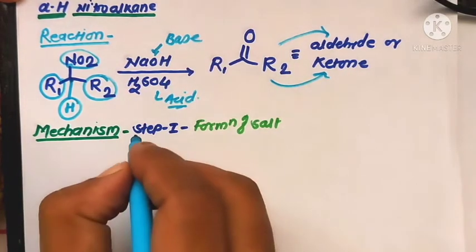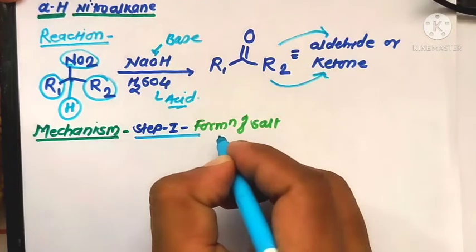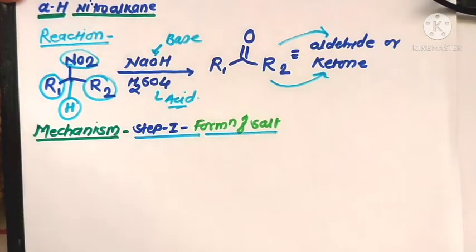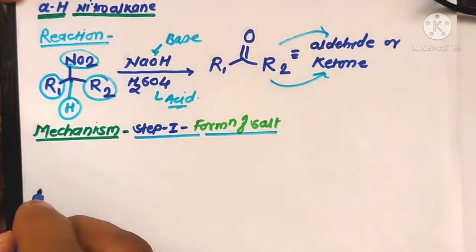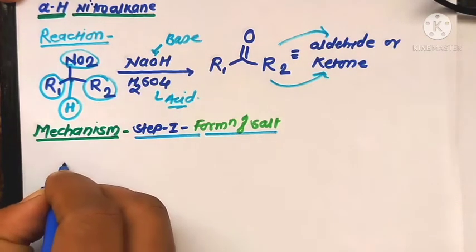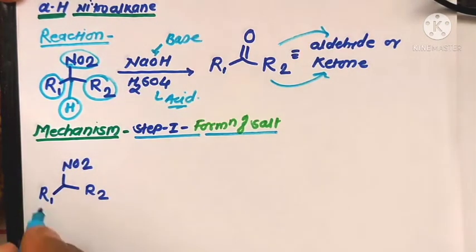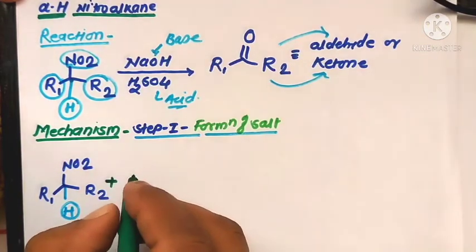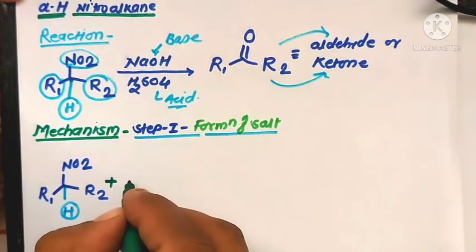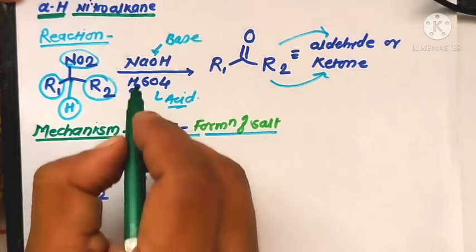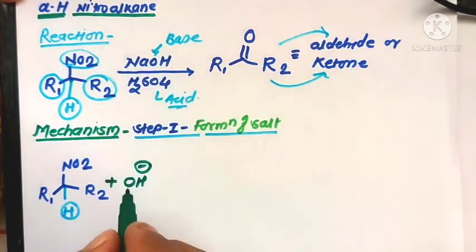In step one, there is formation of the salt molecule. The main substrate of this reaction is a secondary nitroalkane: R1, the nitro group, and the second group R2. This carbon contains one hydrogen atom, and it reacts in the presence of a base, that is NaOH, which gives Na plus ions and OH minus ions.